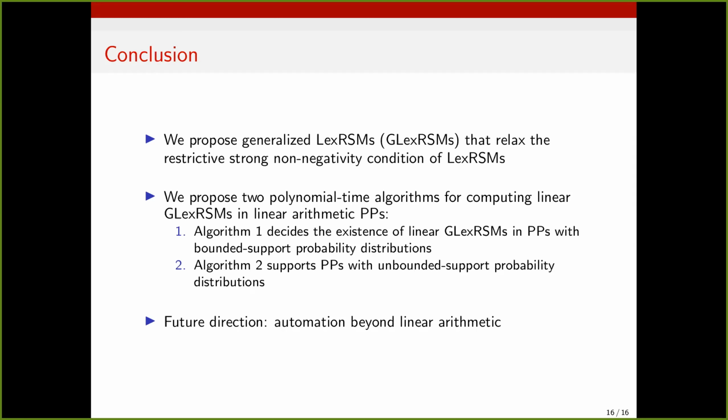A natural future direction is to consider automation beyond linear arithmetic, because our relaxation of the expected left non-negativity really uses the fact that we work over linear arithmetic. So the question is, how can we do automation beyond linear arithmetic? Some one-dimensional variants of RSMs have already been automated for polynomial arithmetic, so it would be interesting to consider, can we also automate the computation of G-Lex RSMs in polynomial arithmetic and for polynomial programs?